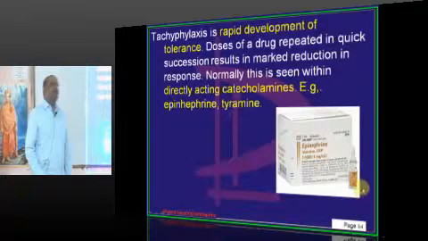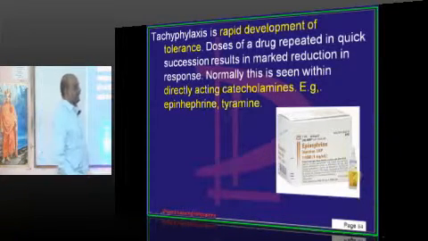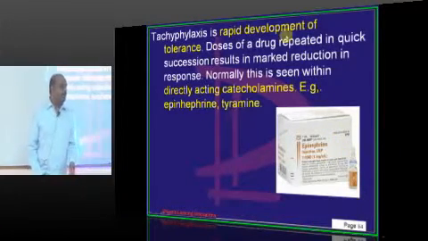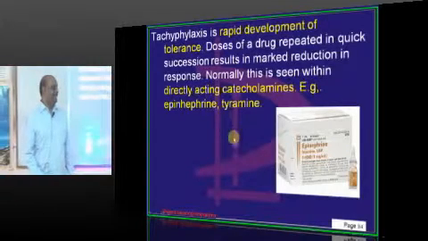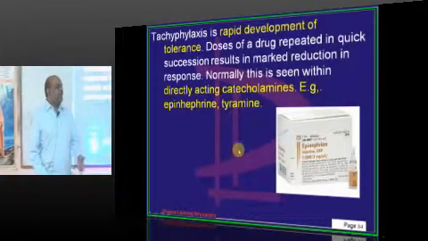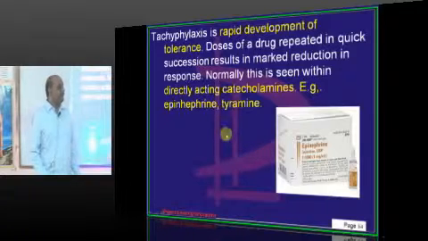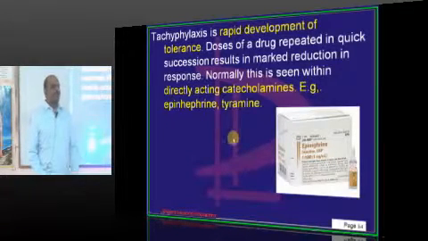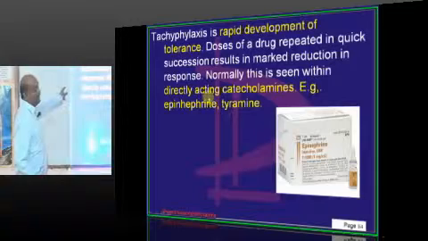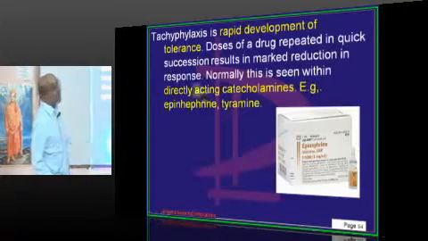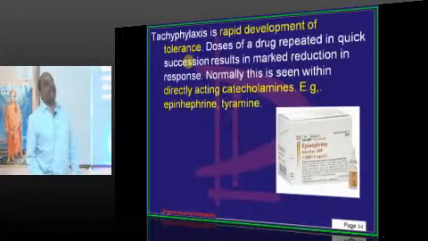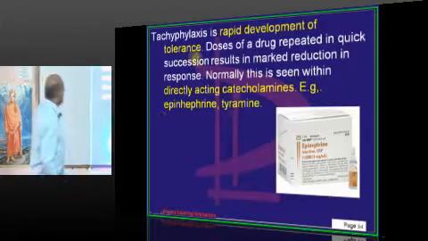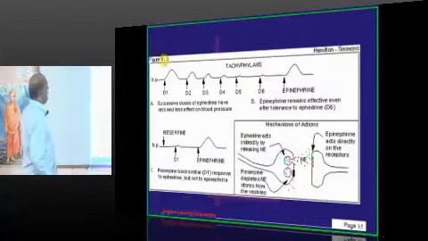If you repeatedly give the drug, ghar ka murgi dal barabar. The chicken in the home is equal to the dal in the home. So the efficiency of the drug will fall down. That is called tachyphylaxis. Right, doctor? So it is a rapid development of tolerance.